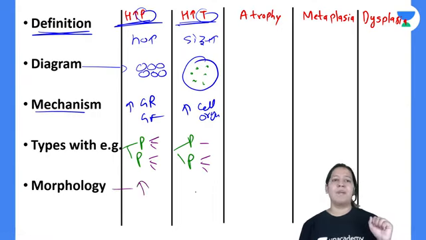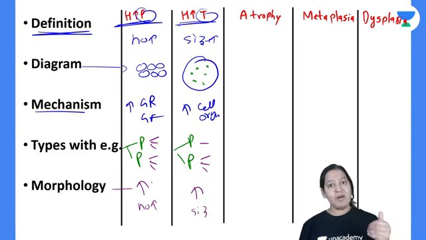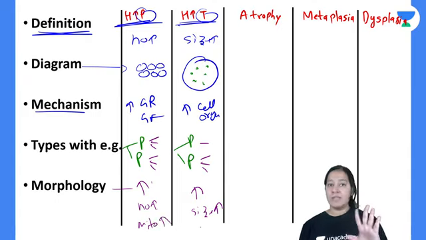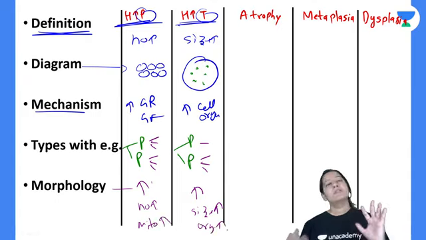Here the size of the organ will increase, and here also it will increase. Here the organ size increases because of cell number. Here the organ size increases because of the increase in size of the cell. Here mitosis will increase, here mitosis will not increase, cell organelles will increase. So that is the morphology.